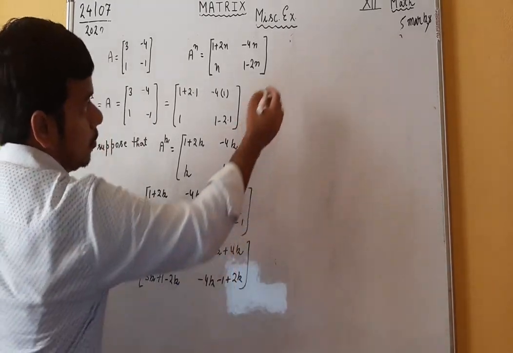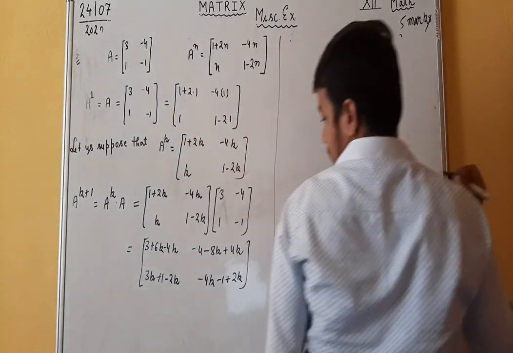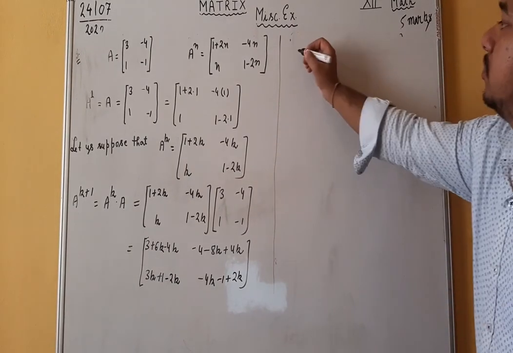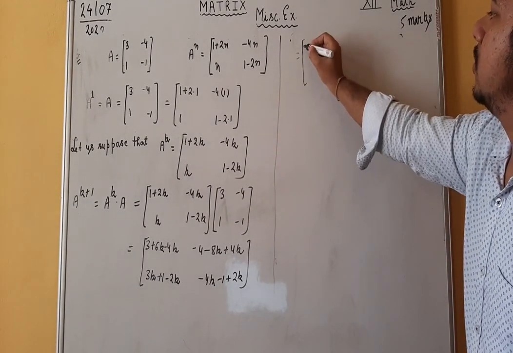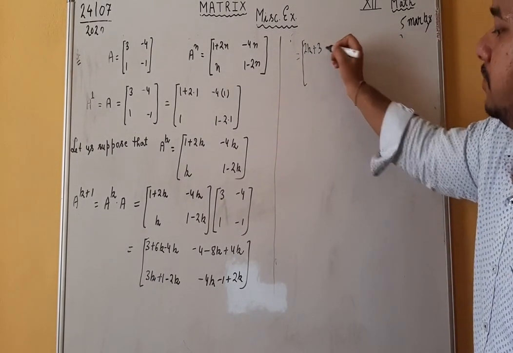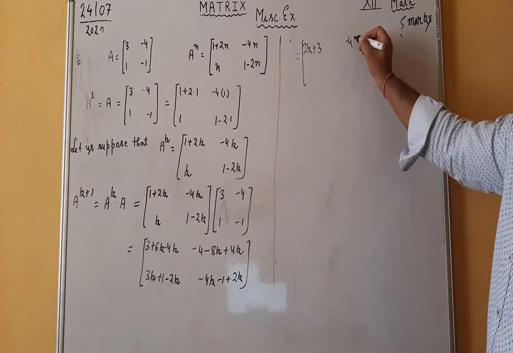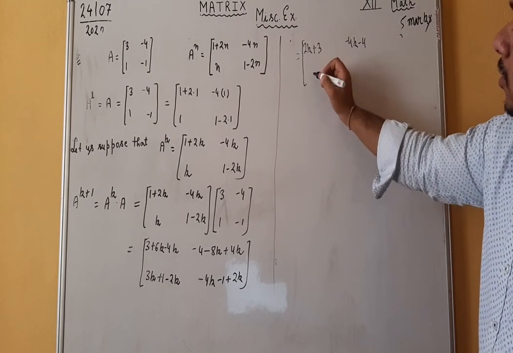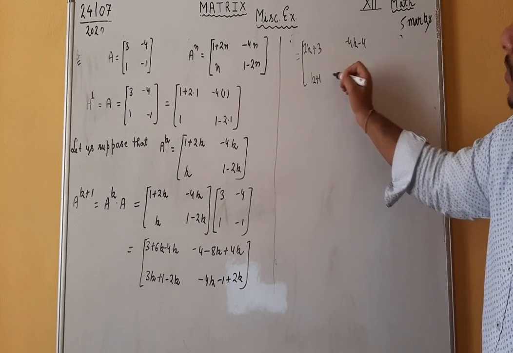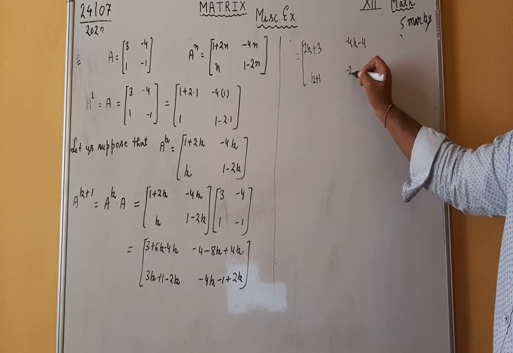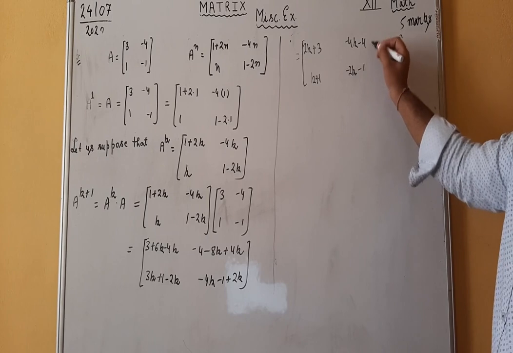Right? So it is equal to 2k plus 3 minus 4k minus 4k plus 1 and minus 2k minus 1.